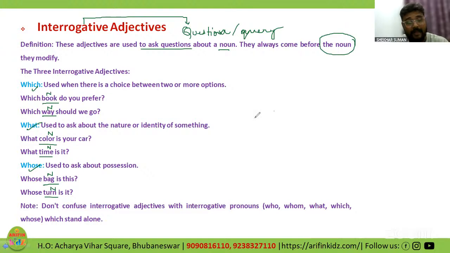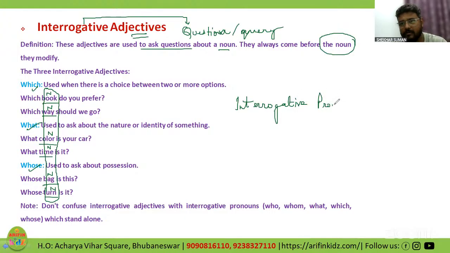Interrogative pronoun. And when there will be interrogative adjective, there is a noun. In all these examples I have shown you, we have got nouns everywhere when it comes to interrogative adjective. And when it comes to interrogative pronoun, right? Interrogative pronouns will come independently. Like for example,